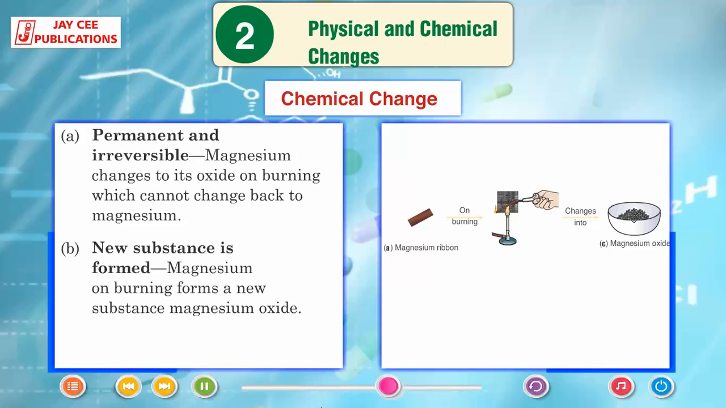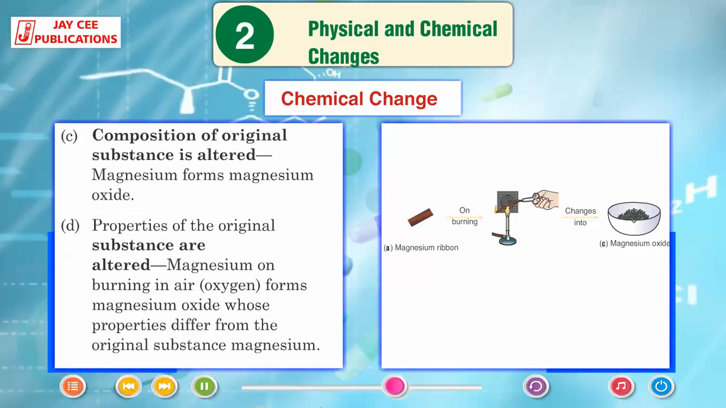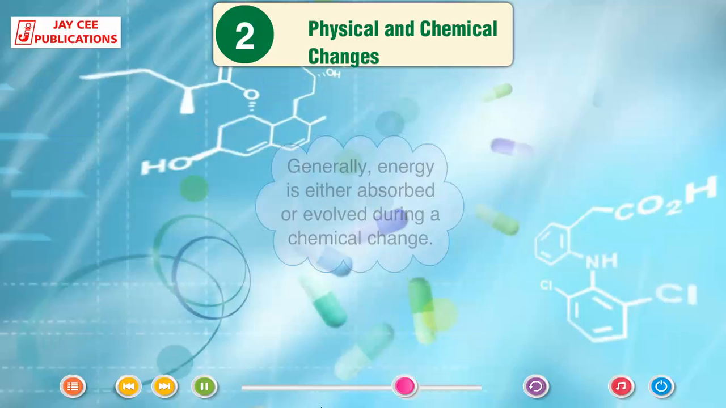Magnesium changes to its oxide on burning, which cannot change back to magnesium. New substance is formed. Magnesium on burning forms a new substance, magnesium oxide. Composition of original substance is altered. Magnesium forms magnesium oxide. Properties of the original substance are altered. Magnesium on burning in air or oxygen forms magnesium oxide, whose properties differ from the original substance magnesium.